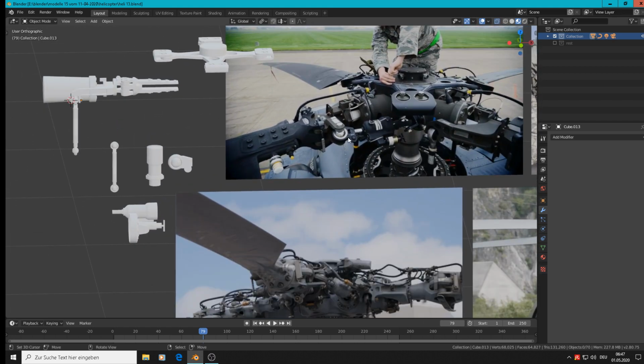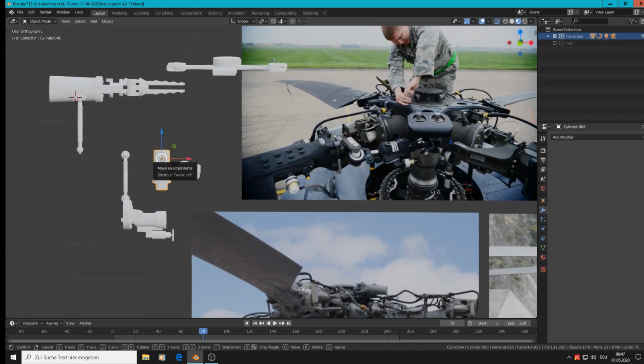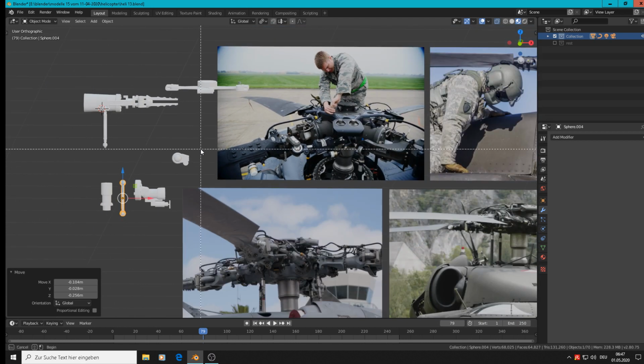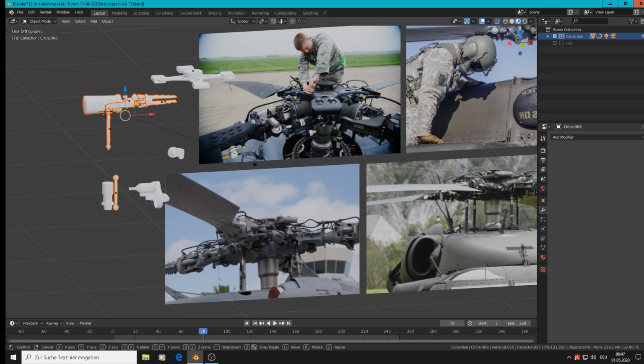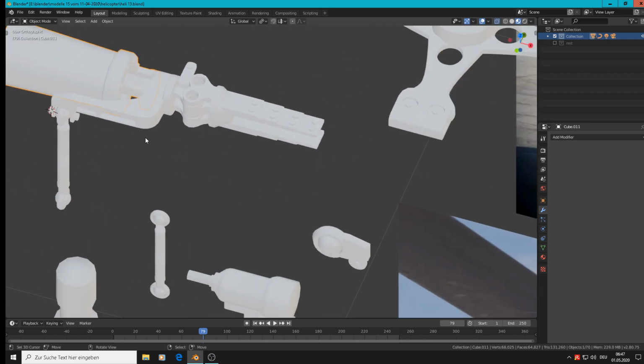Next one is this holy shit there. That is from the other side. That doesn't make it easier for us, but we grab that here away, that away, and then we mark with box selection the whole stuff there, but without that. So rotate Z 180. Wow, it doesn't work. I'm afraid of that. Good.